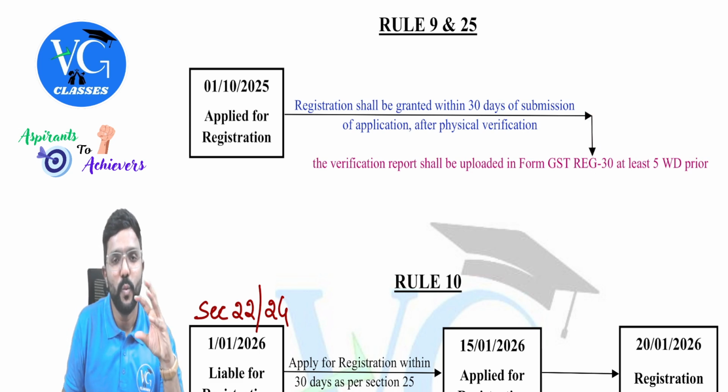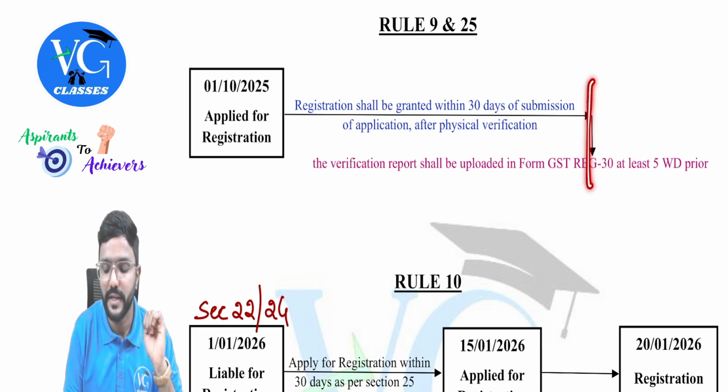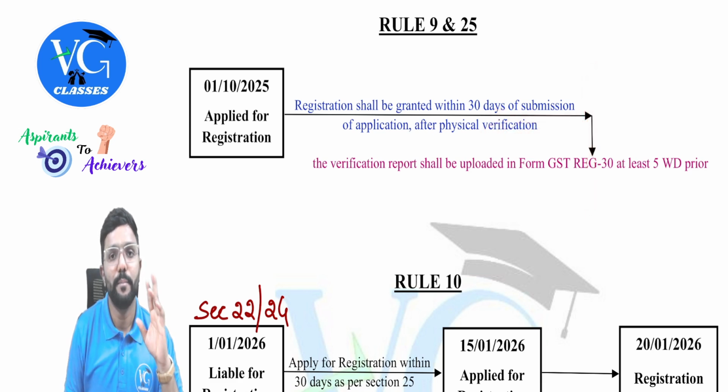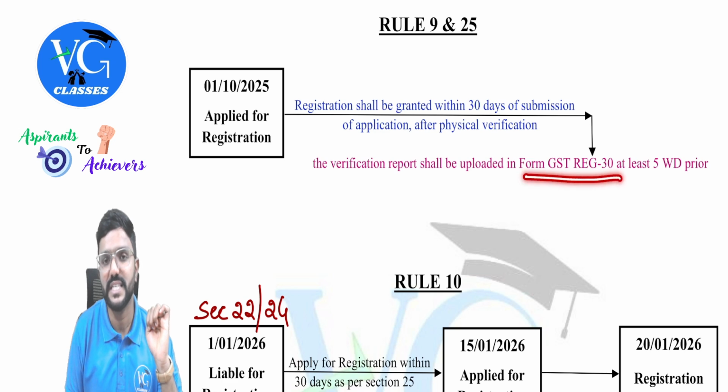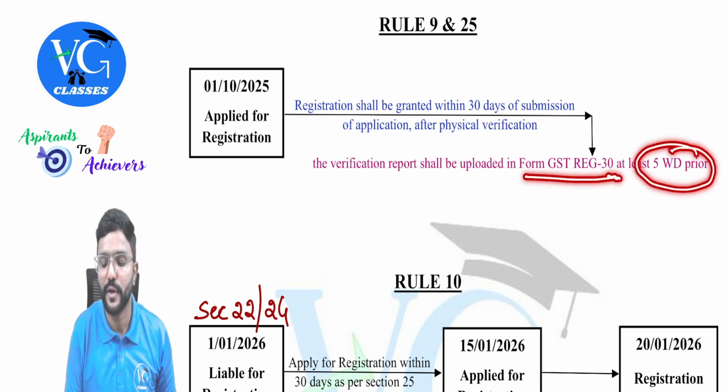I repeat, once I have made an application, physical verification has to be completed and registration has to be granted within 30 days, right? So at least 5 days before this, physical verification has to be completed and the details have to be updated by the proper officer in form GST REG 30 on the GST portal, at least 5 working days prior to this.